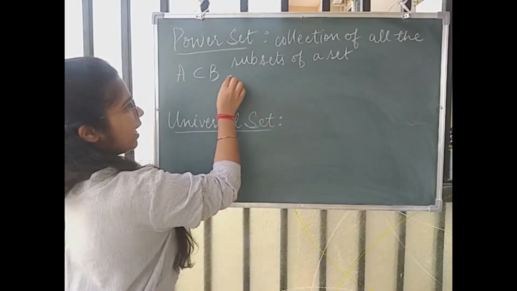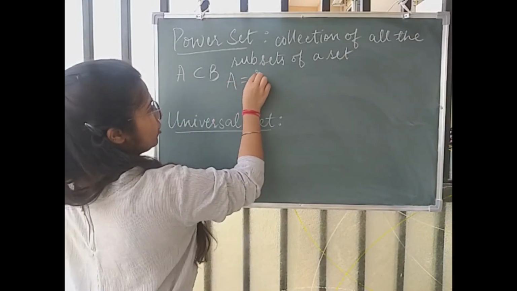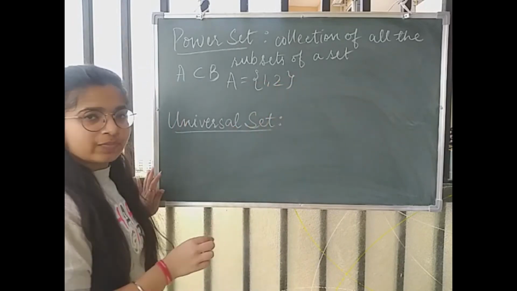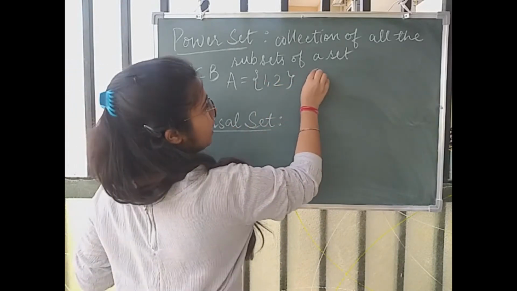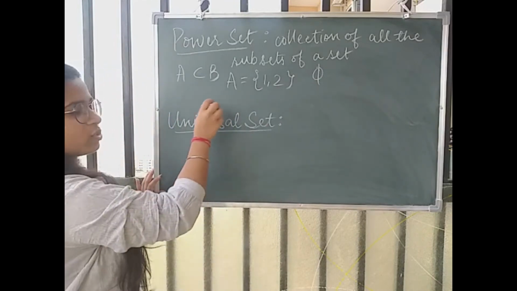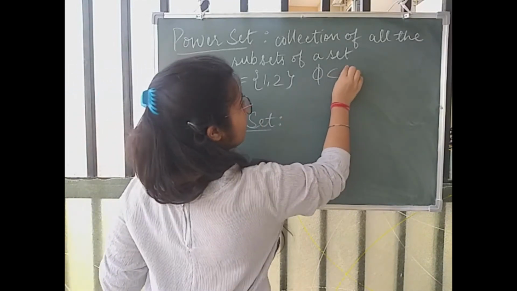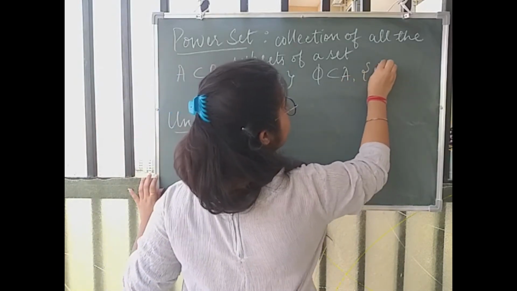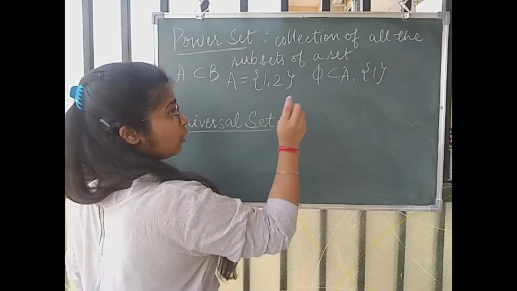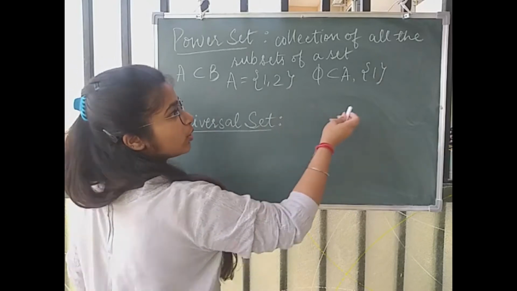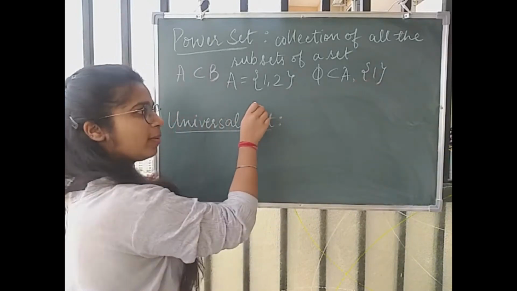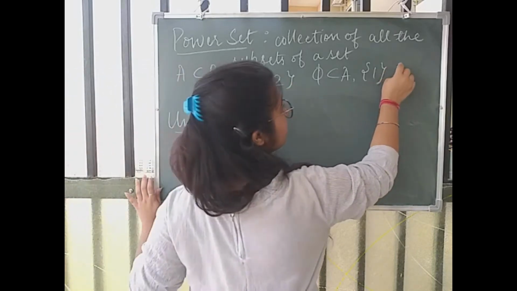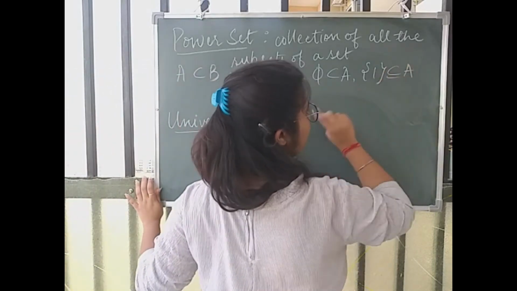Now suppose I have a set A in which there are elements 1 and 2, right? Now phi, that means the empty set, is also a subset of A. So we write phi is a subset of A. Now if I write the set singleton 1, this is also a subset of A because whatever is in it is also in A. Every element of this set belongs to A. So this is also a subset of A.